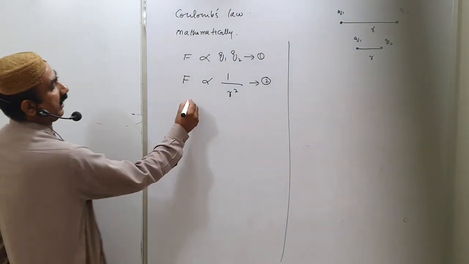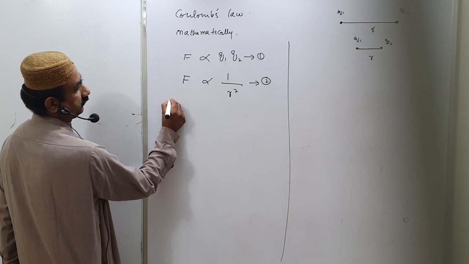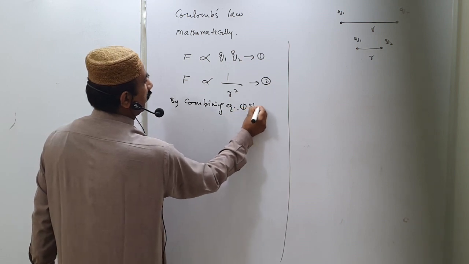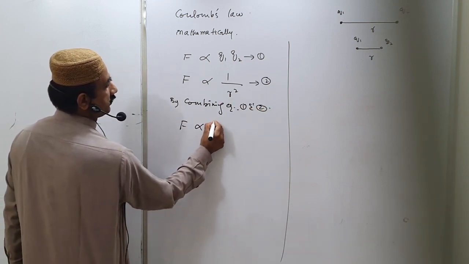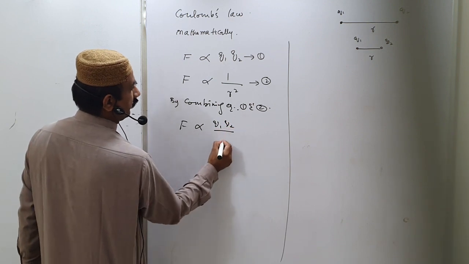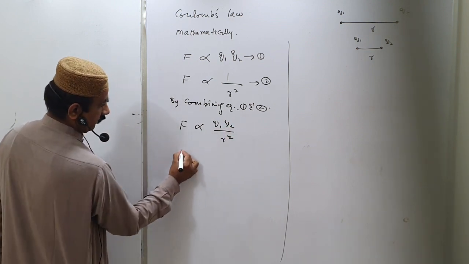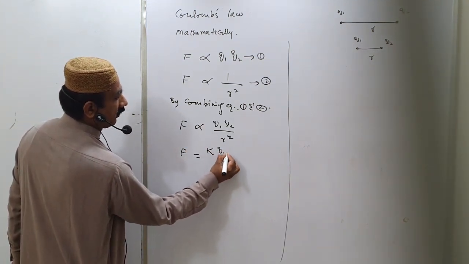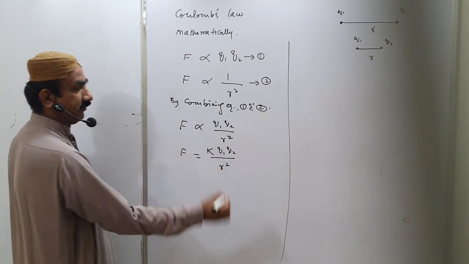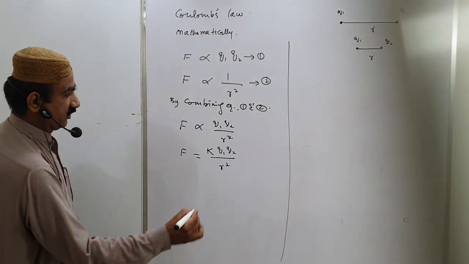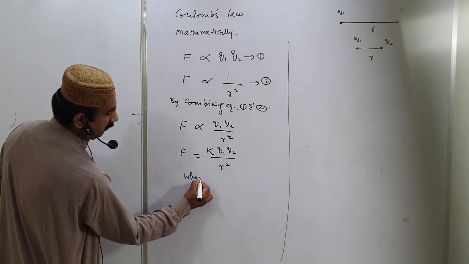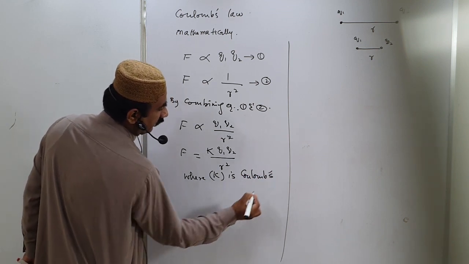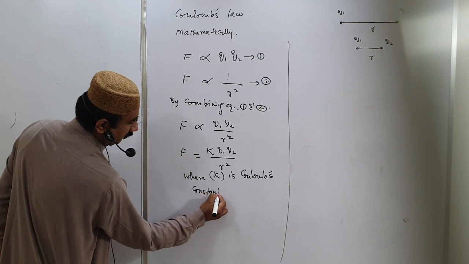So by combining these two equations, F is proportional to Q1 Q2 over R square. We remove the proportionality sign and give it a constant K: F equals K Q1 Q2 over R square. K is Coulomb's constant.